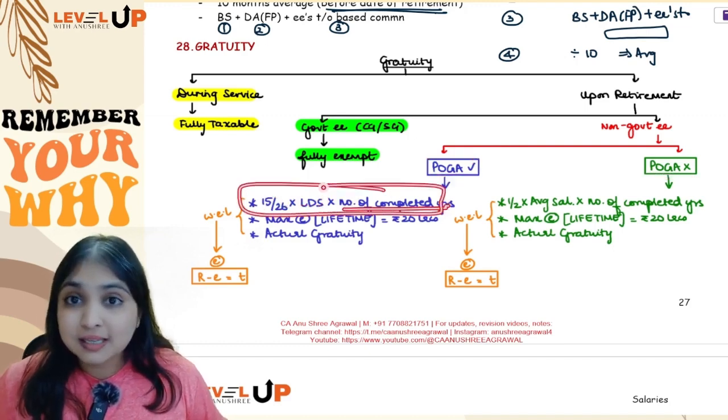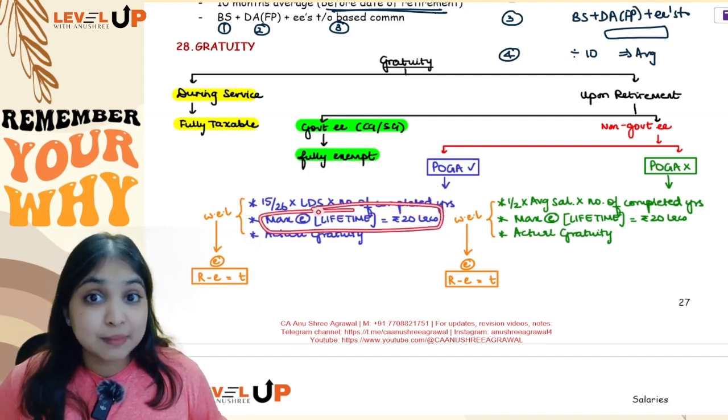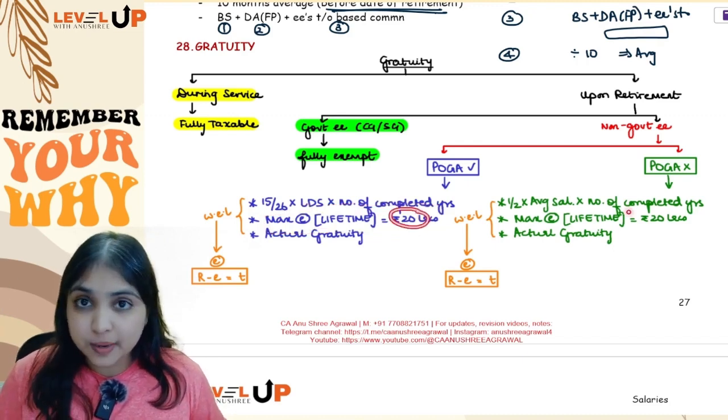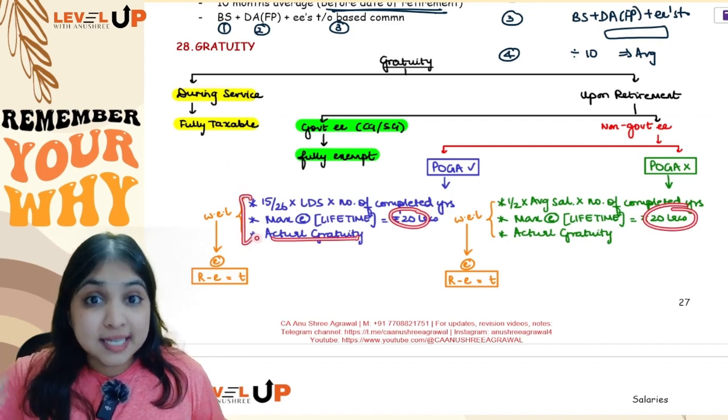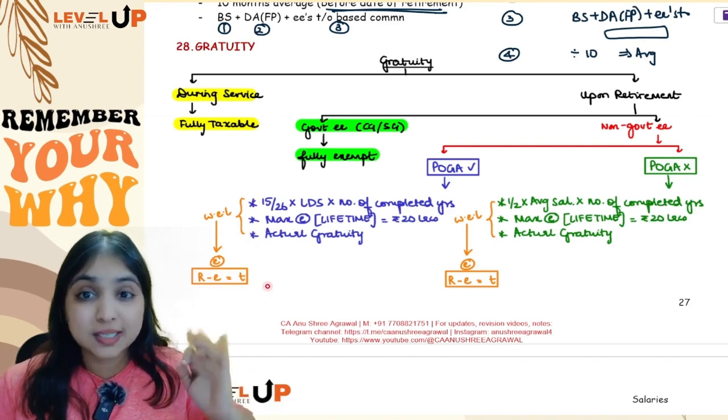You will do this as your first calculation. Second calculation, maximum exemption in entire lifetime is 20 lakhs. For leave salary, it was 25 lakhs. For gratuity, it is 20 lakhs. And number 3, actual gratuity. So out of these 3, whichever is the least number, that will be exempt, and received minus exempt, balance will be taxable. What are the 3 things?